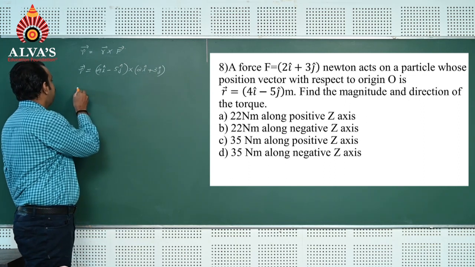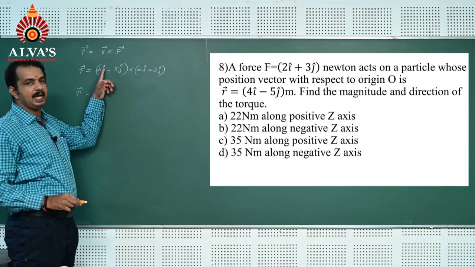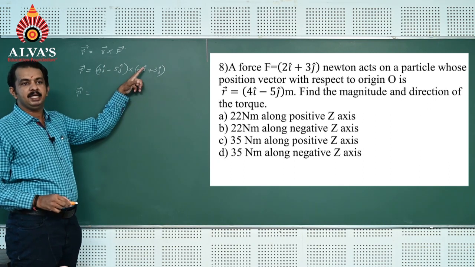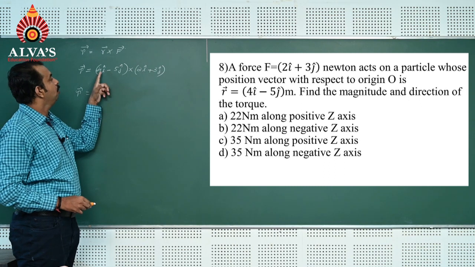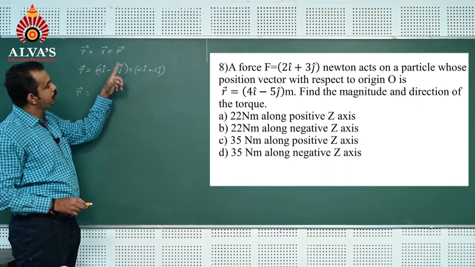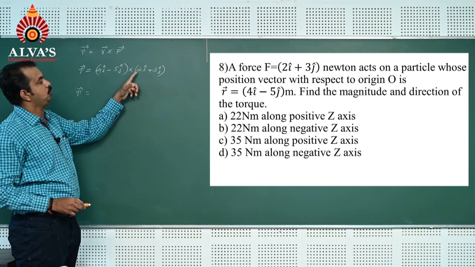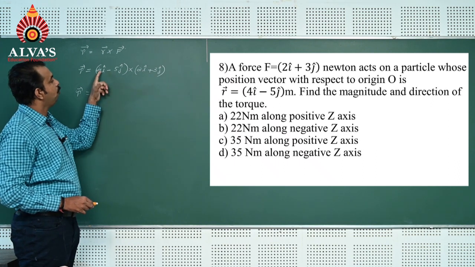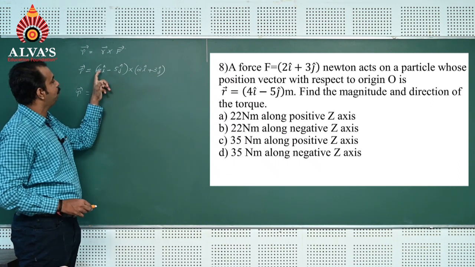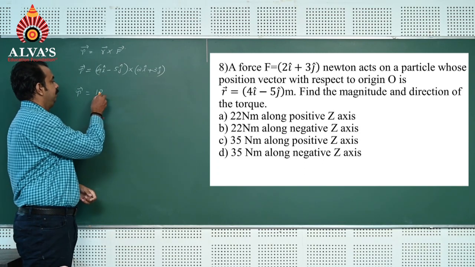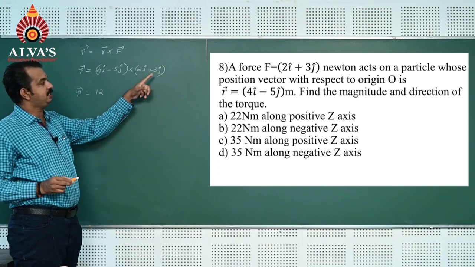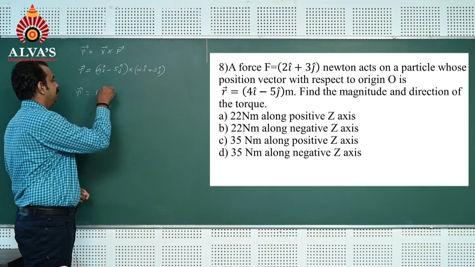That is, vector tau is equal to: i cap cross i cap is 0, so the product of 4 i cap cross 2 i cap is 0. Then 4 i cap cross 3 j cap, 4 into 3, 12. i cap cross j cap is k cap, so it is 12 k cap.